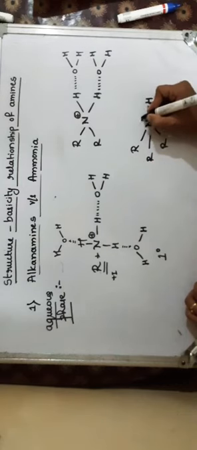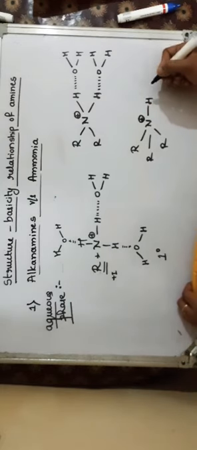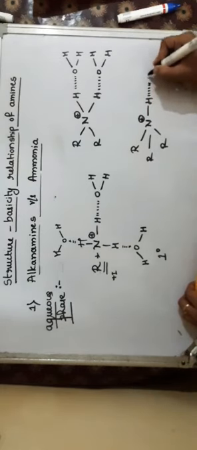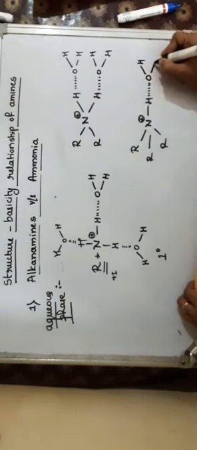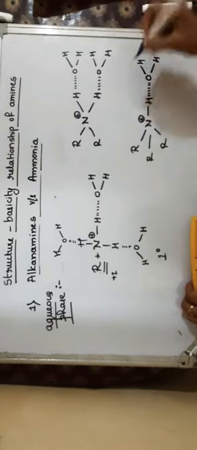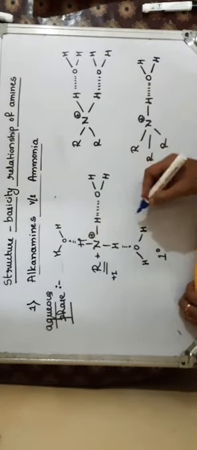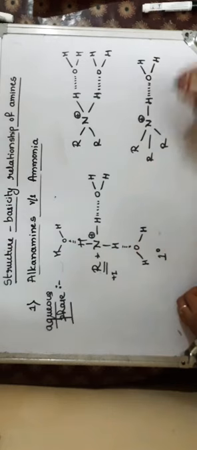This gets protonated, so the ammonium cation is formed. So there is only one hydrogen. It forms hydrogen bonding with the oxygen in the water molecule in this way. You can observe that in case of primary, there are 3 hydrogens, so more hydrogen bonding. So it is stabilized more.